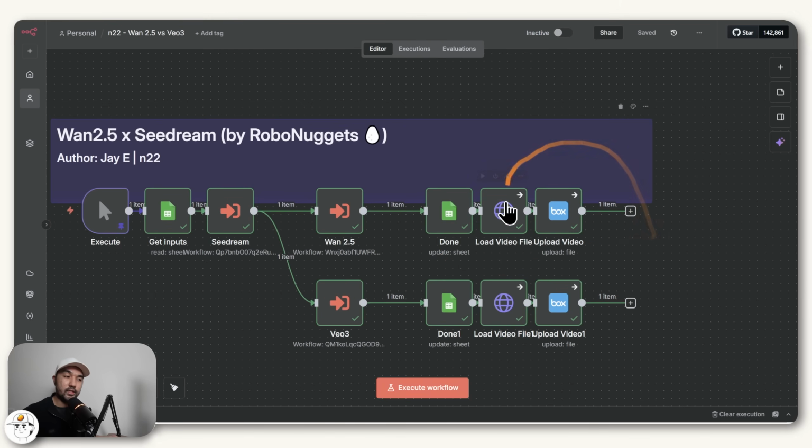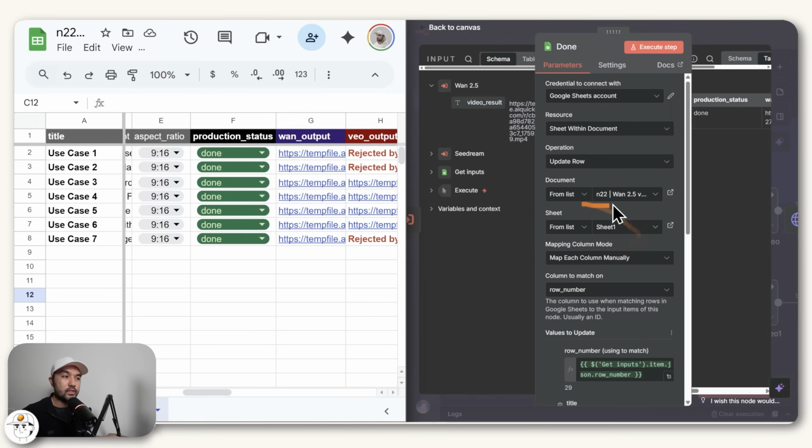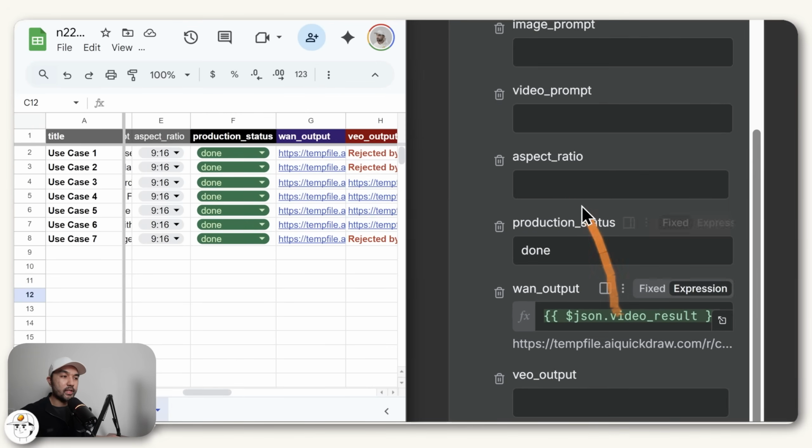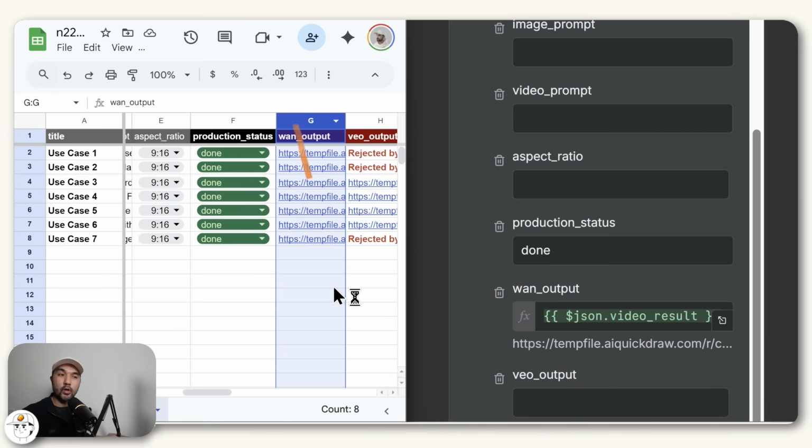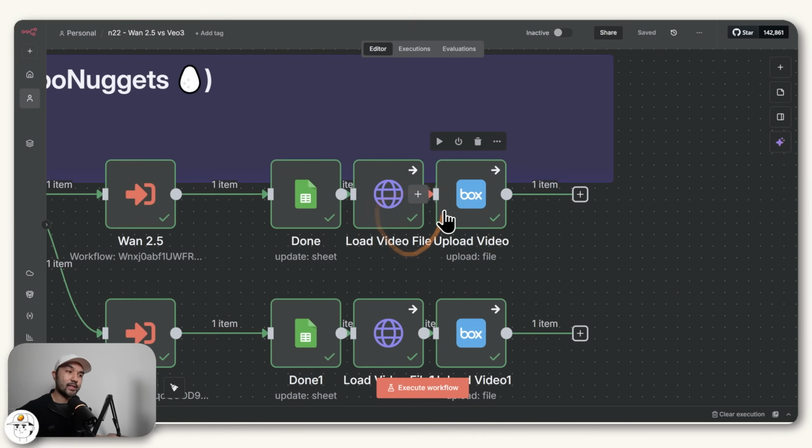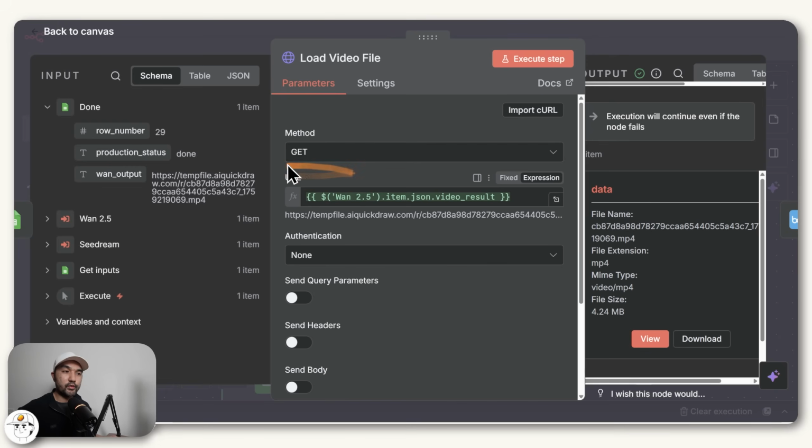And then these succeeding nodes are just the output section in order to properly capture that. Firstly, in our Google Sheets. So if I open this, you'll see it's just mapped to our Google Sheet in this case. And then what it is doing is just updating the production status as done and then adding the video to the one output column here. And then if you prefer, you can actually extend this so that it auto uploads to the file storage option of your choice. And so we just have this HTTP request node, which we've set to get so that we can get that video